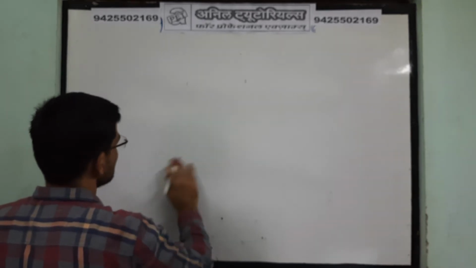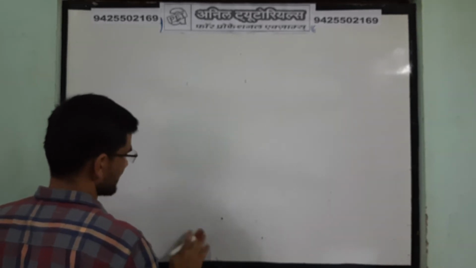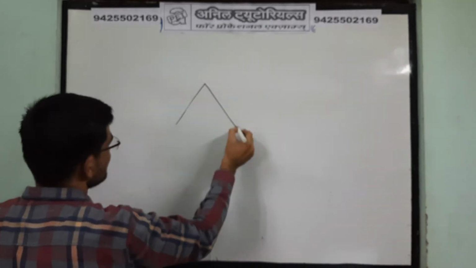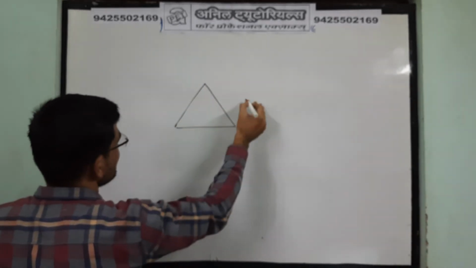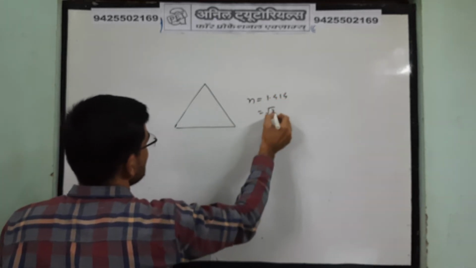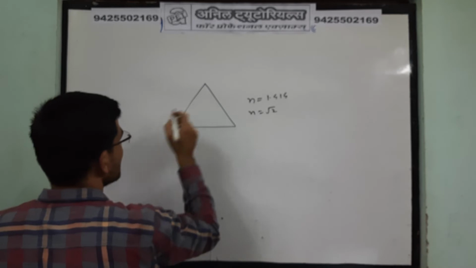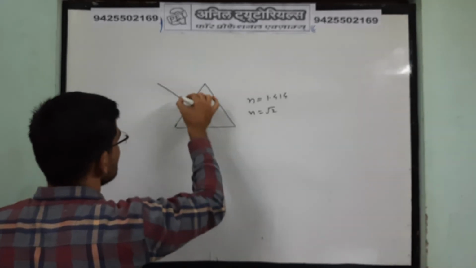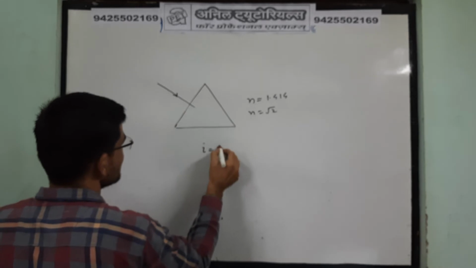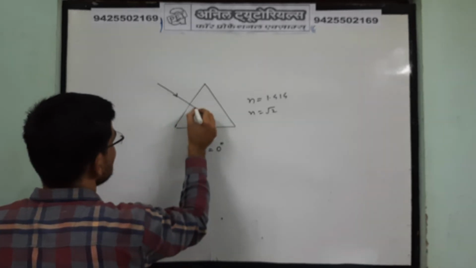If it is not given, you have to assume it is an equilateral triangle prism. So we have an equilateral triangle prism with refractive index 1.414, which is root 2 only. The ray is incident normal to this surface. So i here you take as 0 degrees, and here what will be r1?